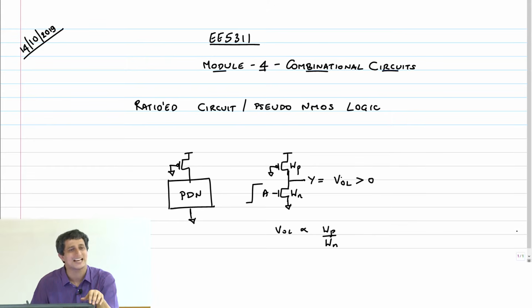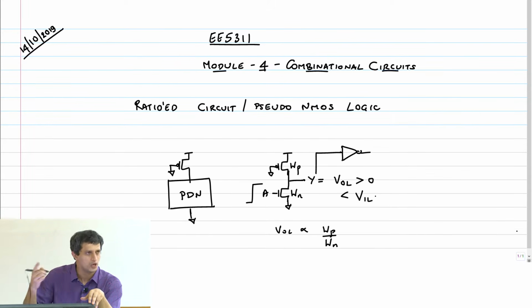Remember that when I cascade this gate to another inverter, in order for this circuit to work correctly, VOL should be less than VIL of the next inverter. Only then it will get recognized as a logic low. So there is a constraint that we have to keep it as low as possible.